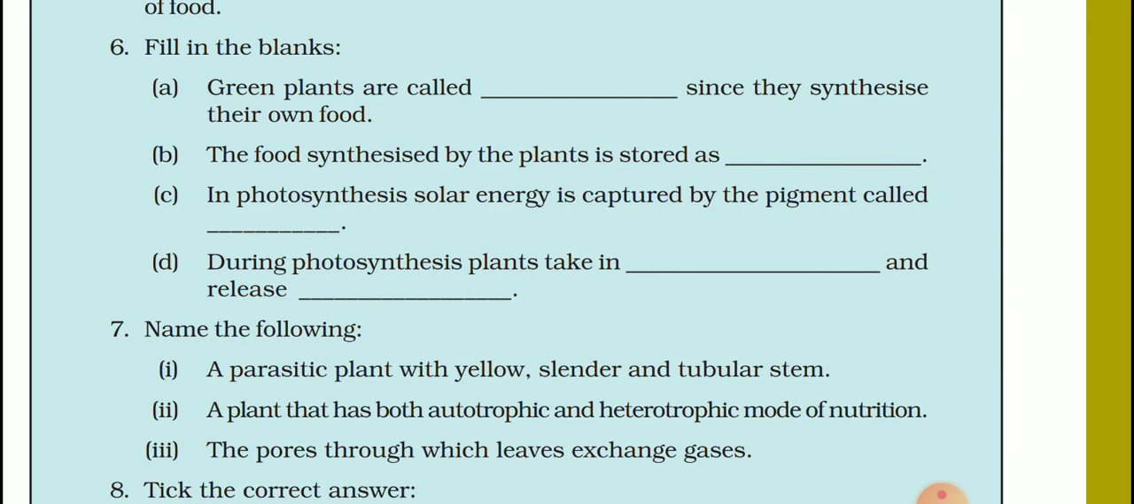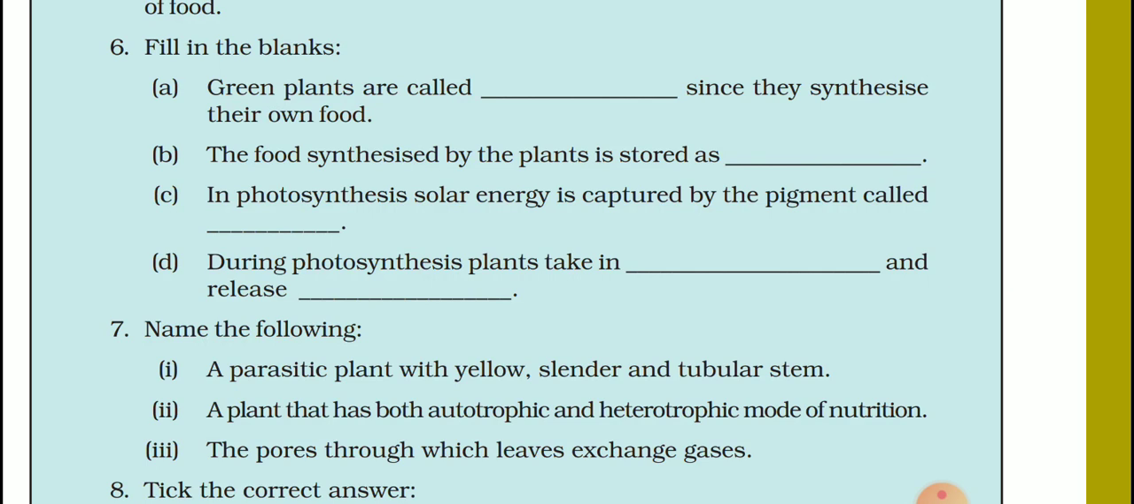Part C, in photosynthesis, solar energy is captured by the pigment. What do we call this pigment? Chlorophyll. Remember, plants have chlorophyll, that's why they can make their own food. But animals and we do not have chlorophyll, hence we cannot prepare our food by ourselves, but we need raw materials for preparing our food.